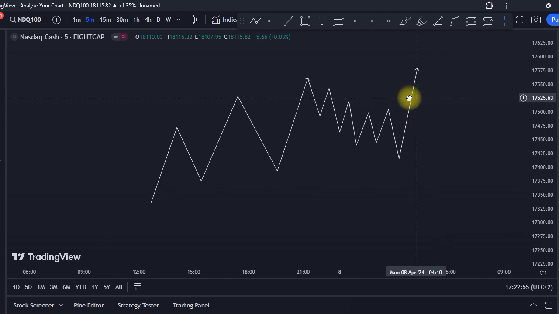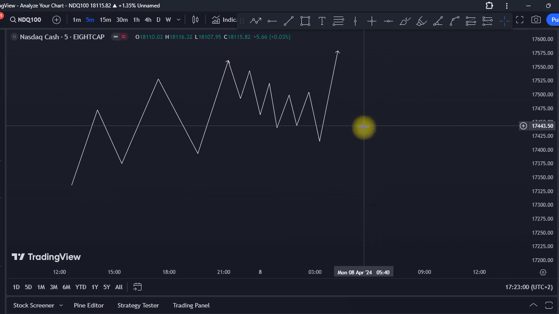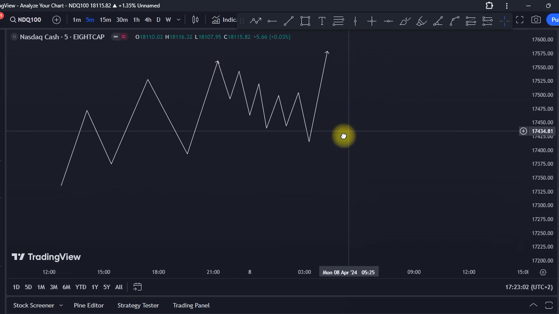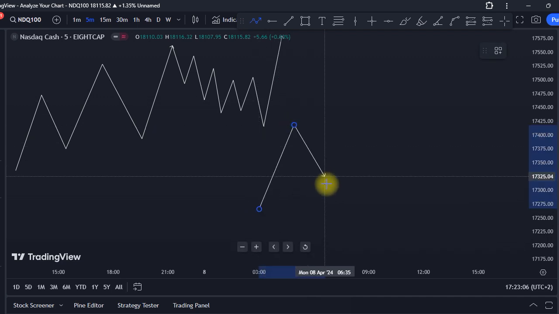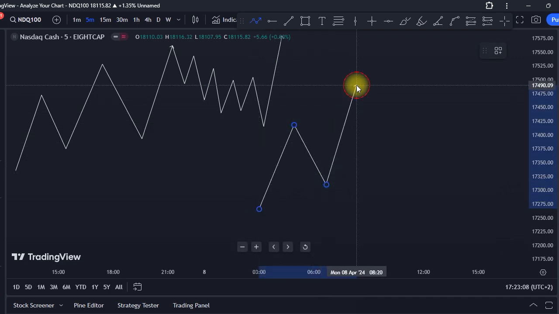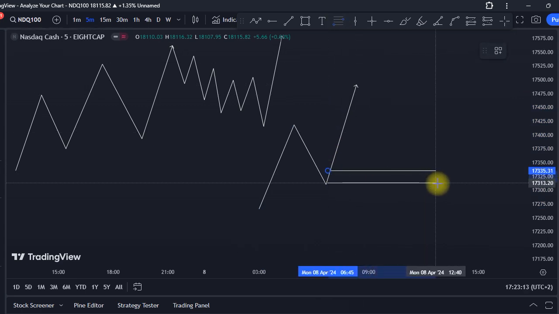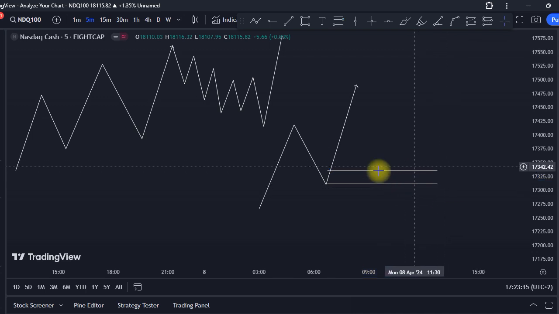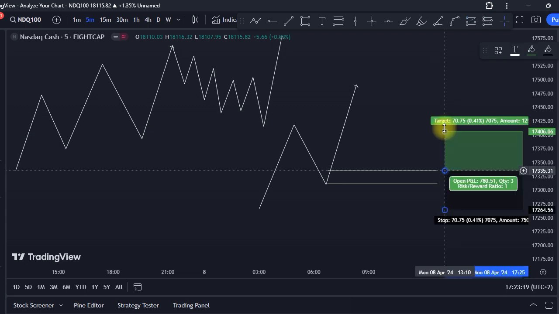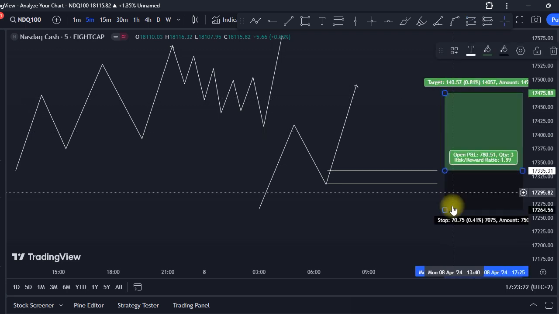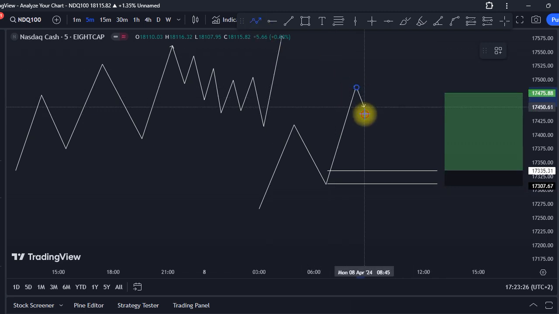Now liquidity can come in the form of trend lines, it can also come in the form of equal highs or relatively equal highs. So let's say we have this upward structure like this, and then we have an order block that we have over here. We want to see a liquidity being generated before we tap into this order block and buying to the upside. So what we want to see is the market creating structure like this.